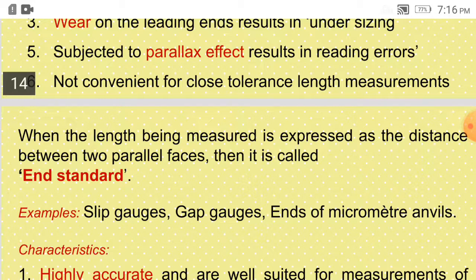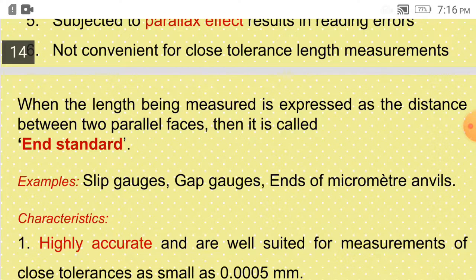So whenever we measure the distance between two faces, as we can say slip gauges, gap gauges, or micrometer anvil. So the micrometer anvil is nothing but we get the distance between two faces, and that is known as end standards.